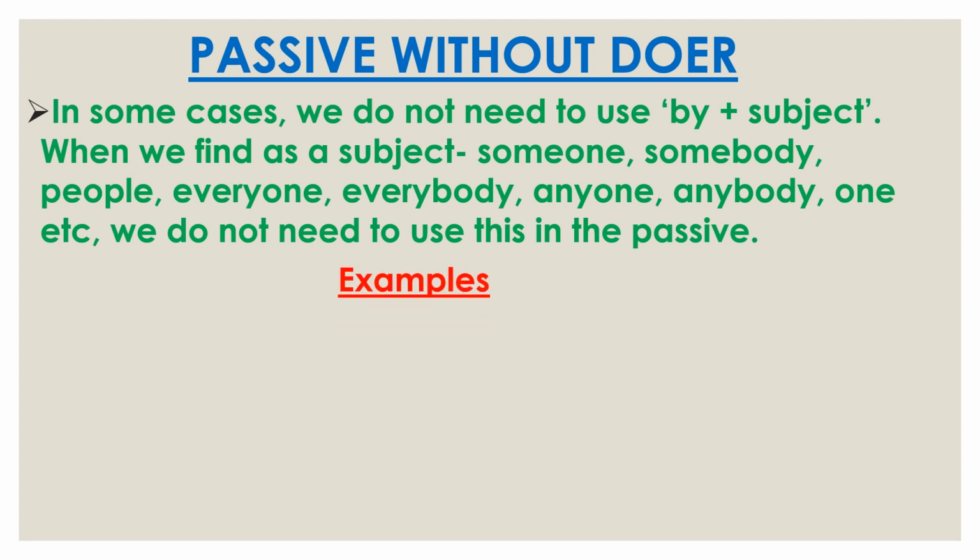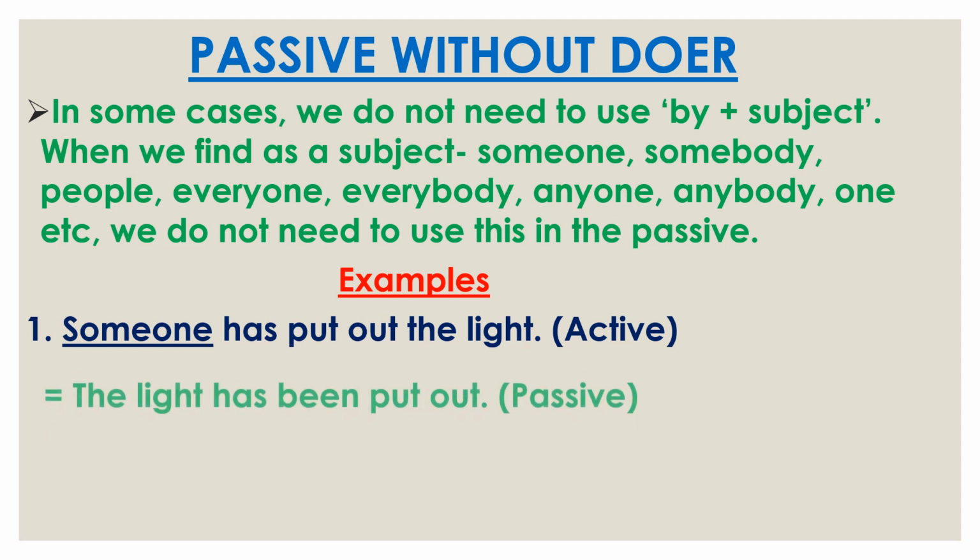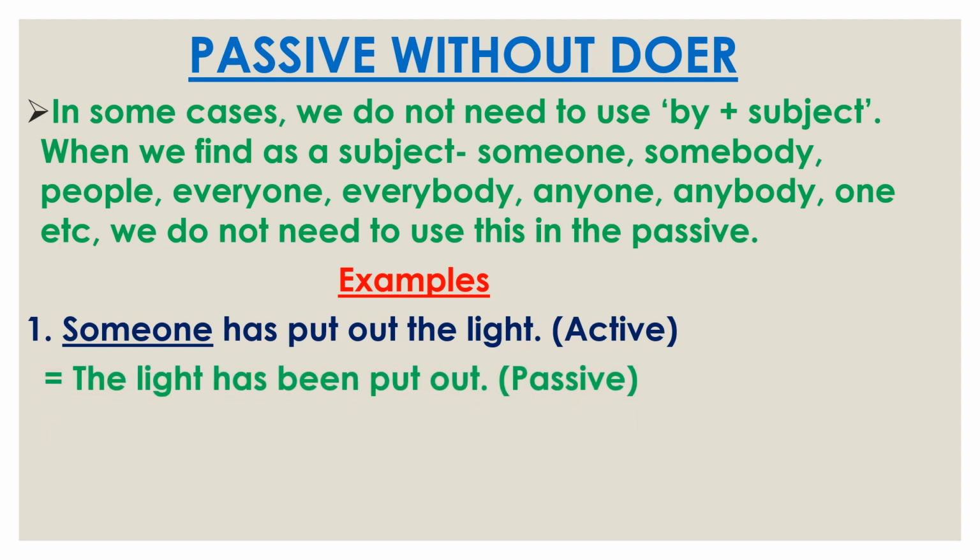Now see some examples. The first example, someone has put out the light. Here someone is the subject, has is the helping verb, put out is the main verb, and the light is the object. So we use at first the light, then has. For has we need to use been, then the third form of put out, and here we remove by someone, so we do not need to use it.